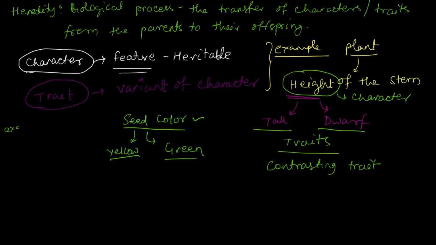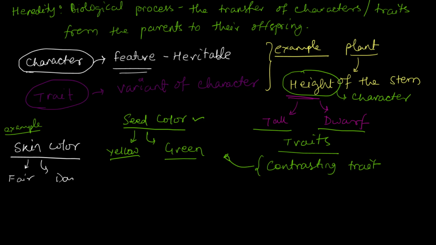Another example from human beings, which is not going to be a contrasting character. To do that, let me talk about a character called skin color. Now the skin color is not simply fair and dark. No, it is not this contrasting, but instead there is a gradient.